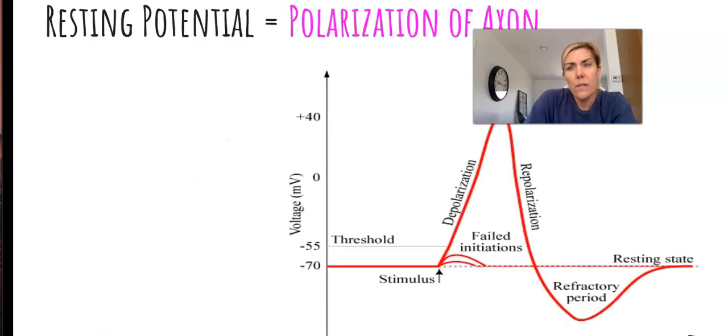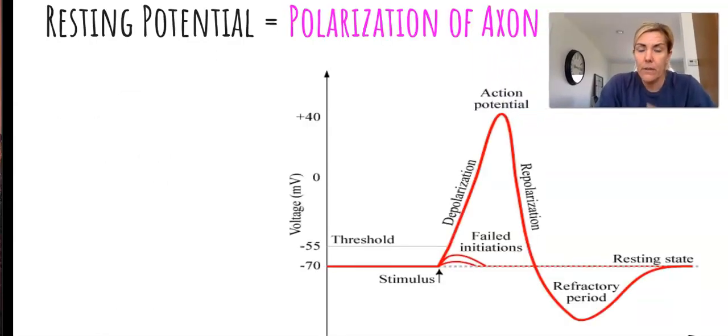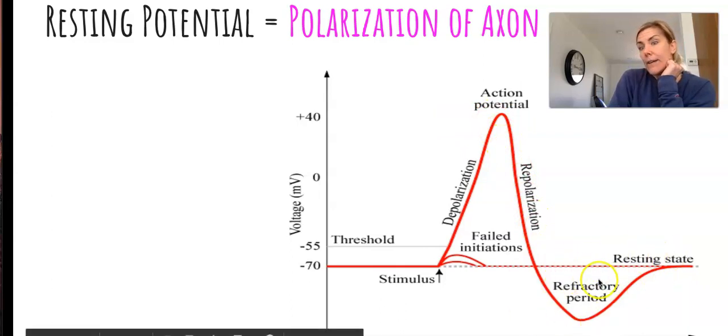I'll show you this in a little diagram here. This probably tells it a little bit better than I can, but there's this threshold, and then there's the stimulus, that communication, then it depolarizes, right? It comes up here, and then it goes back down to this refractory period, this resting state. And it's really quick communication, remember that.